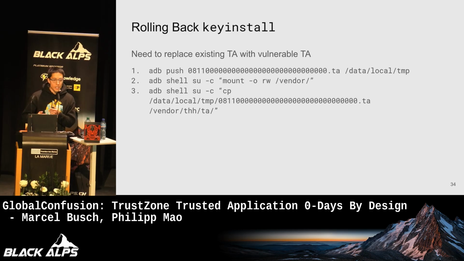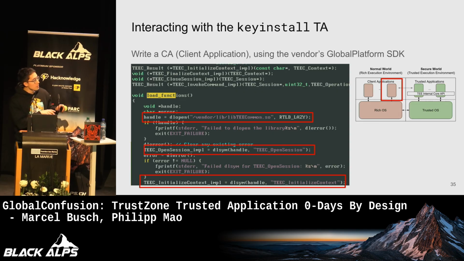Now we want to go in there and actually trigger the type confusion bug. How do we do that? Essentially, we need to write our own client application. That is just a user space program running in the normal world, so in the rich execution environment. It's just a bunch of C code where you use the GlobalPlatform client APIs with a library, usually one that's deployed on the phone, that takes care of setting up the communication to the trusted execution environment.